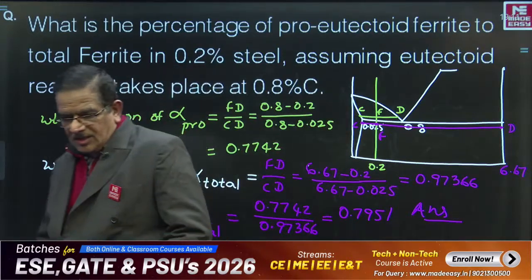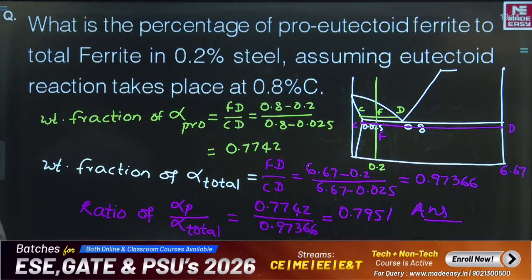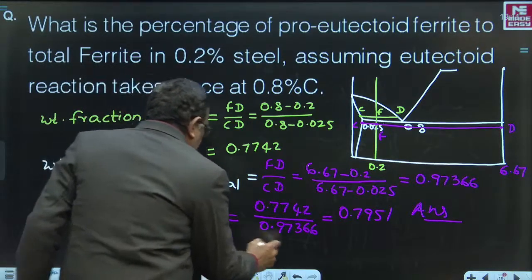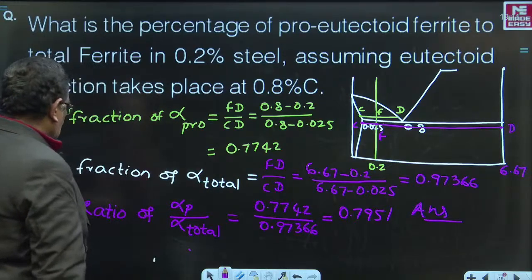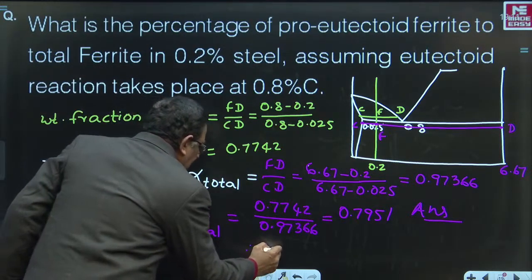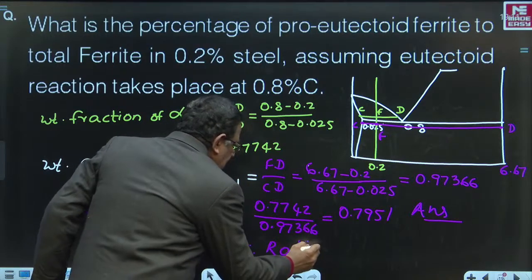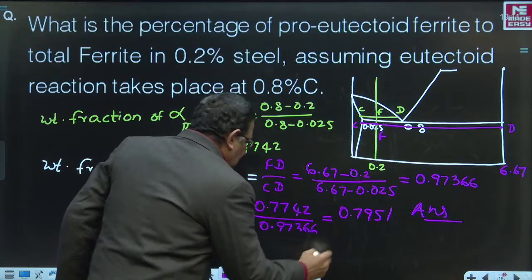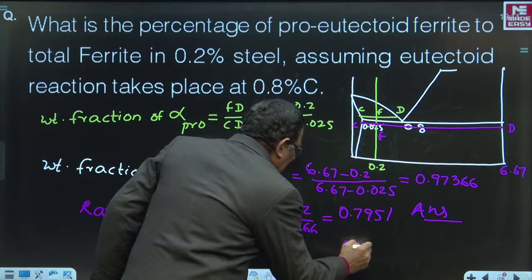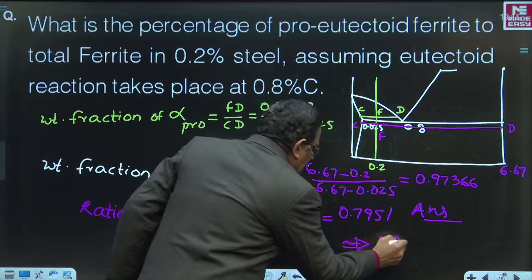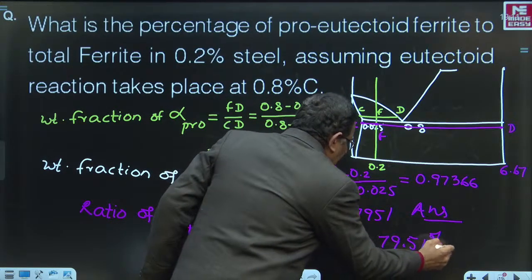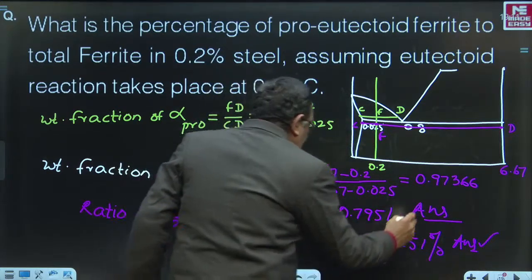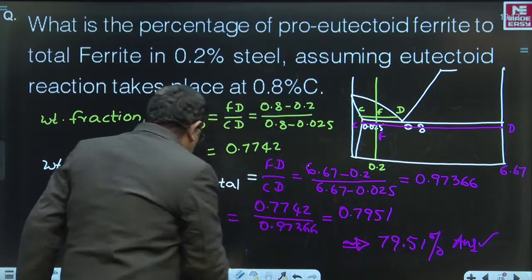So let us see how many of you have given it correctly. Achha, you are asked to report the percentage. Percentage is to be reported. You are not asked to report the ratio. Now, instead of the ratio, because the question is asking about the percentage, it implies that this percentage is 79.51%. You are right. 79.51 is the right answer because percentage is being asked in this question.